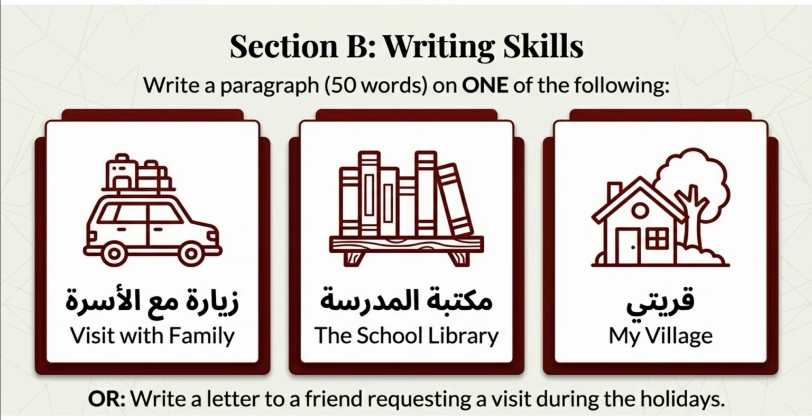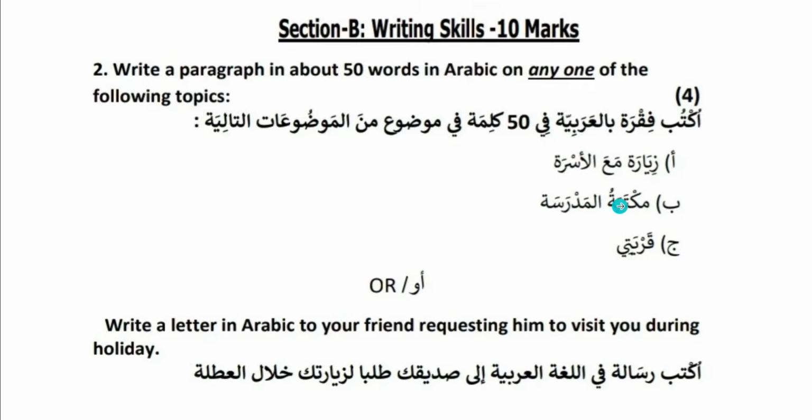The first may be about a person, like والدي or مدرسي. The second may be about a place, like قريتي, مكتبة المدرسة, بيتي, حديقة, and مدرستي. And the third may be about a topic or an object. Here it is a topic, زيارة مع الأسرة. So we can choose مكتبة المدرسة.